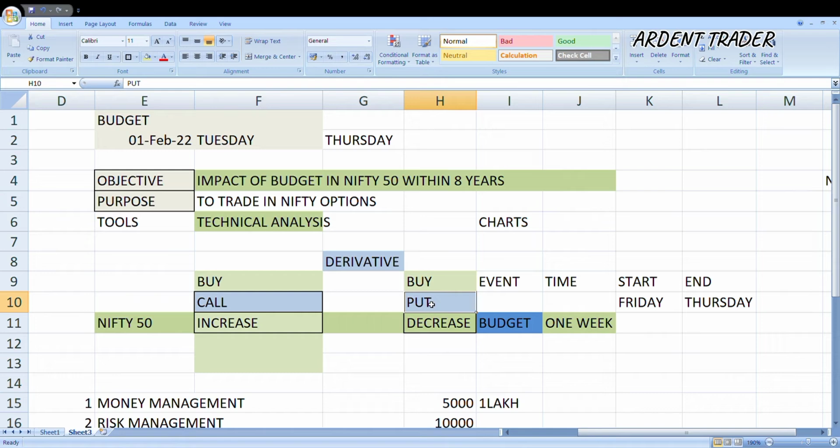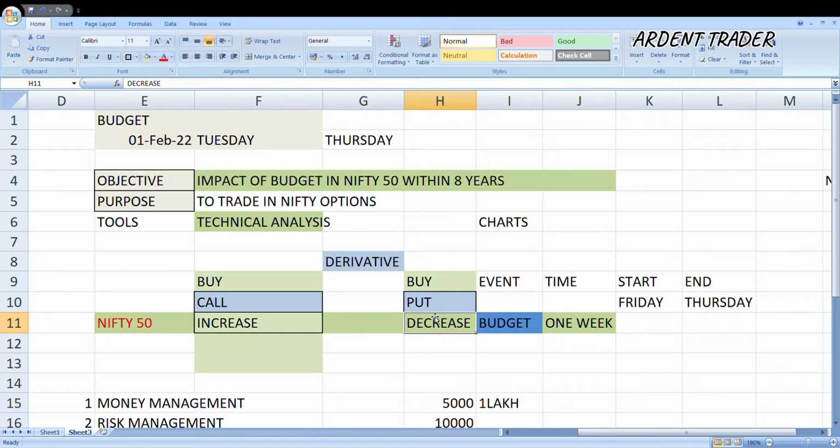If you are not aware what is call option and put option, normally we buy call when we are thinking that Nifty will increase, or we buy put option when we are thinking that Nifty will decrease. It is a kind of speculation only. This is not gambling. There is a difference between gambling and speculation. In speculation, we are using some kind of variables or factors.